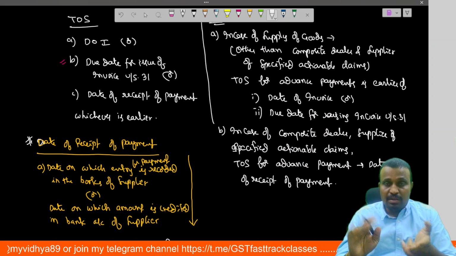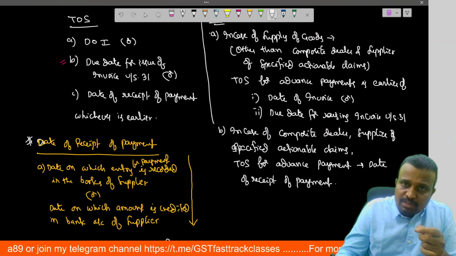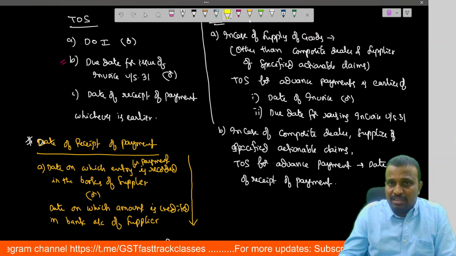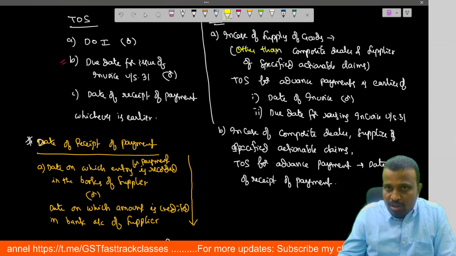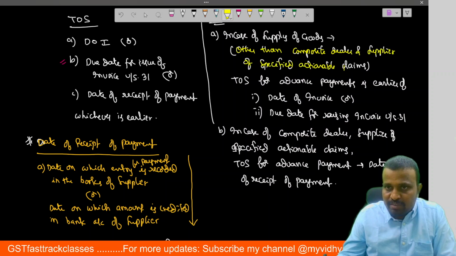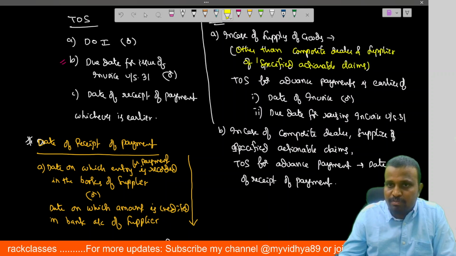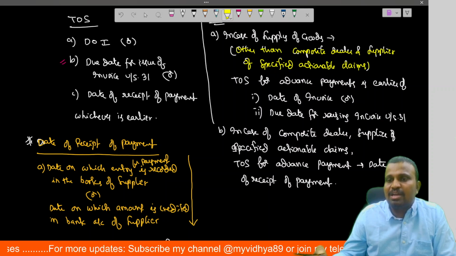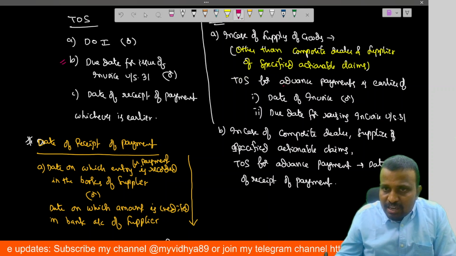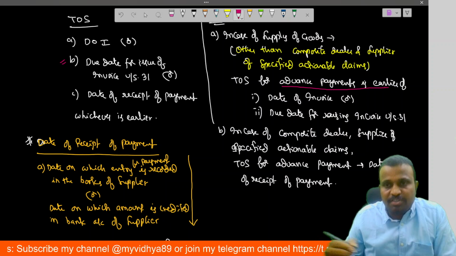And this is in case of supply of goods other than composite dealer. Remember, this provision is not applied in case of composite dealer and the supplier of specified actionable claims. And what about this provision? This provision is relating to advance payment.